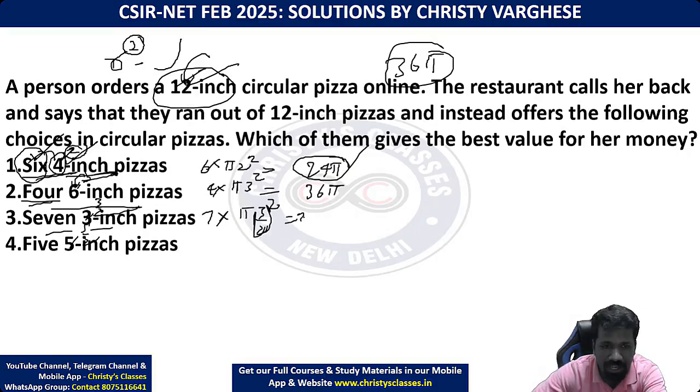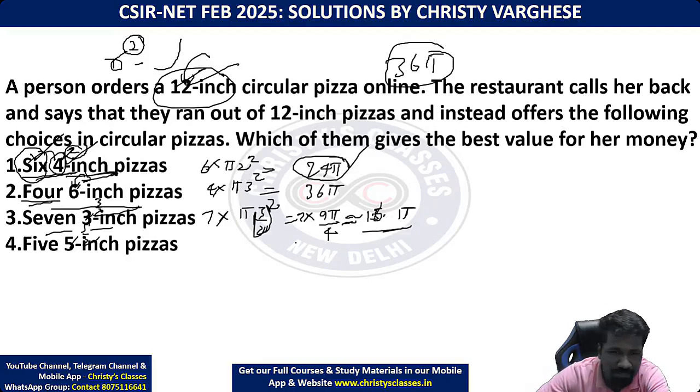That is 7 times. Yeah, this will be a very small pizza anyway. 9 by 4, that means 63 by 4. 63 by 4 is going to be smaller anyway. That is 15 point something pi. 15 by approximately, or 16 by approximately. 5 5-inch pizzas. So 5 into pi (5 by 2) the whole square.